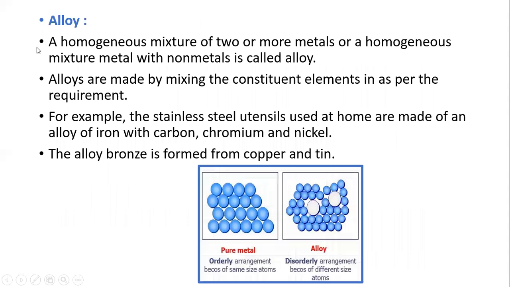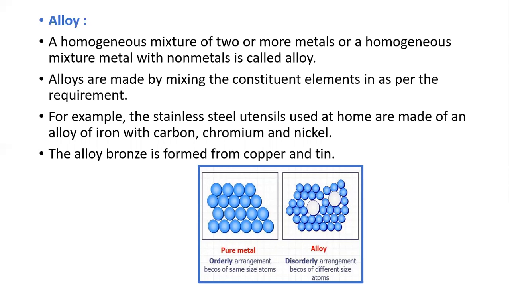Then next is alloy. What do we mean by alloy? Alloy means a homogeneous mixture of two or more metals, or a homogeneous mixture of a metal with a non-metal. Okay, alloys are made by mixing the constituent elements as per the requirement.